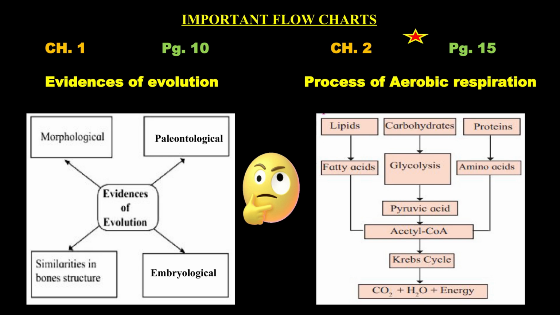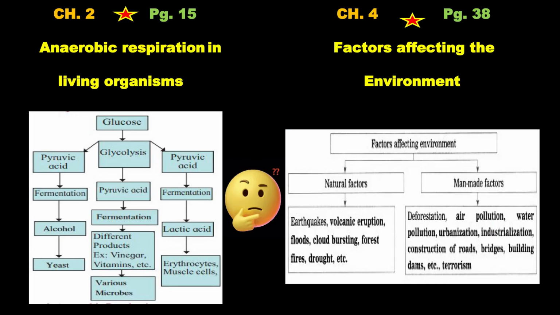Okay, in chapter number 1, if you see evidence of evolution. Then chapter 2 you see process of aerobic. This flow chart also comes in the examination. Then anaerobic respiration flow chart you see, chapter number 2, page 15. This also I have given with page number. Then you are having factors affecting environment, chapter number 4, page 38.